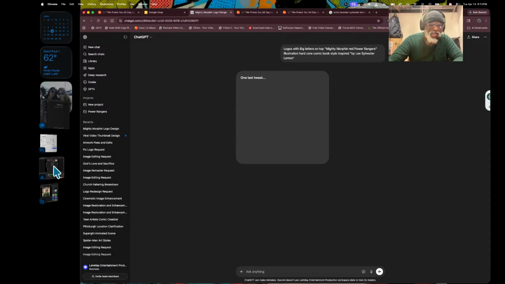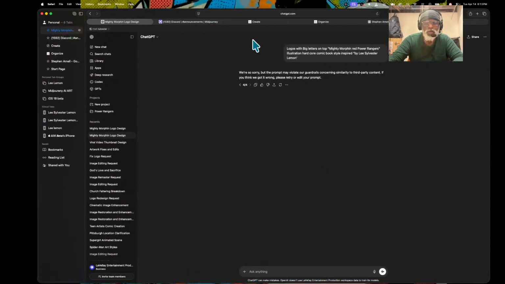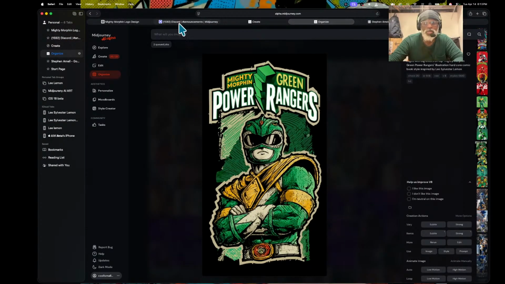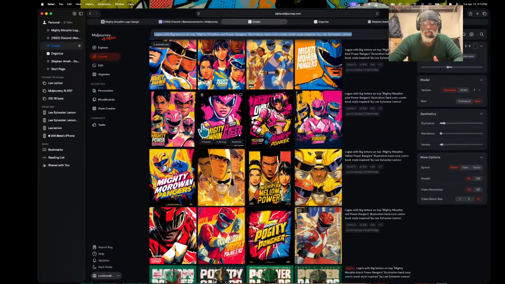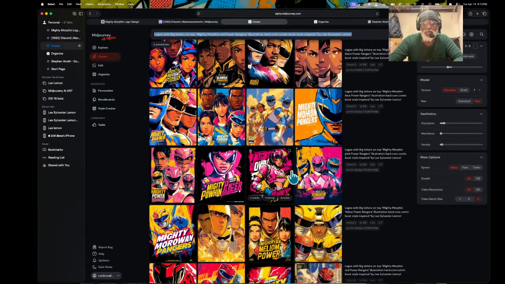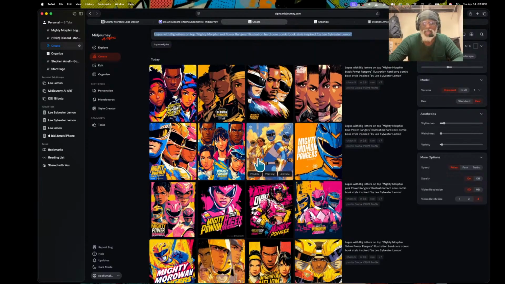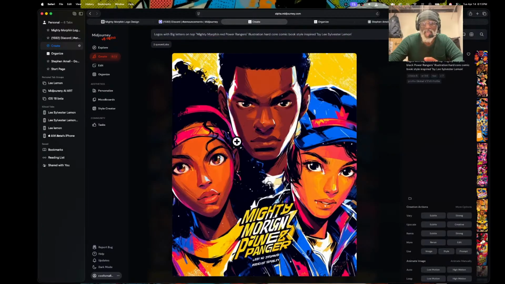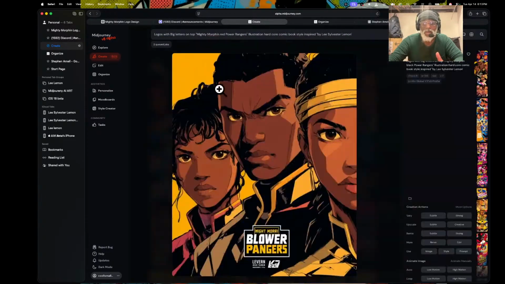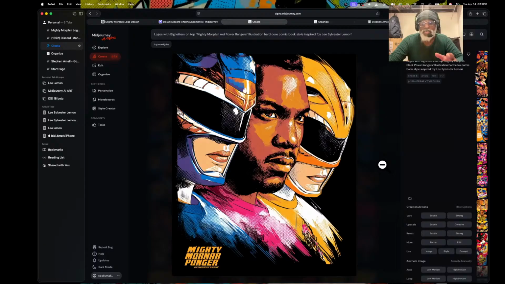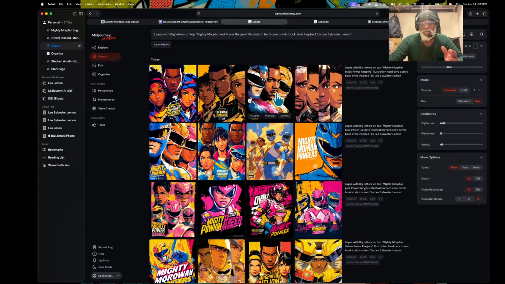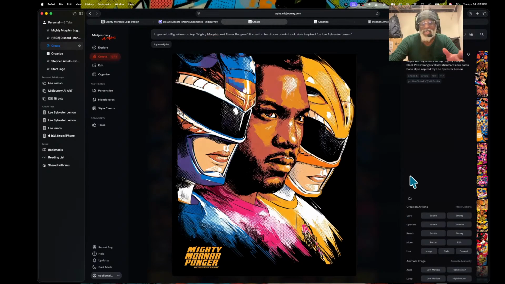Okay, so while that is doing this, let's look right here. Now we should see some idea. So right here, it definitely went backwards, because version 8 had the Power Ranger on here, and you can easily tell this is version 7. This is 100% version 7. This is 100% version 7.